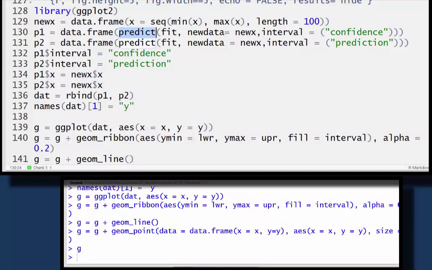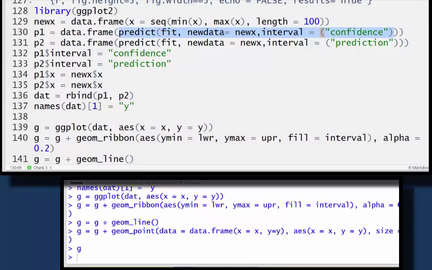So here's my predict function, and I'm going to give to my predict function the output of lm. For a lot of prediction algorithms, especially linear models and generalized linear models, but other things, random forest and other things in R, the predict function is a generic method that applies to them. So I'm going to give it the output, in this case, of my lm. And then I want a nice denser grid of x values to predict at for my plot than the observed data. So I'm going to give it some new x values. And then here I tell you I want a confidence interval, not a prediction interval.